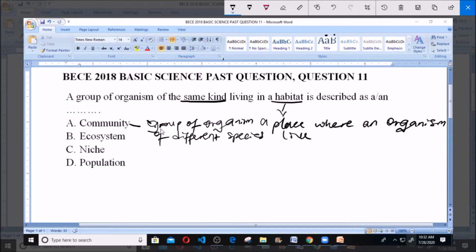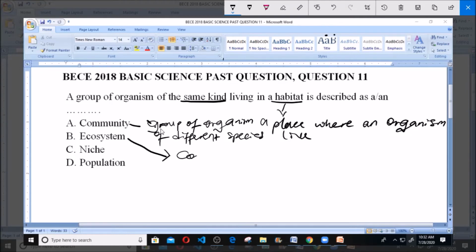Take for instance a group of organisms like maybe lizard and then toad living in a particular place. That's what's called community. You have your dogs, the cats, the goats living in a particular place. That's a community because they're of different kinds. They are not of the same kind. That's community for you.